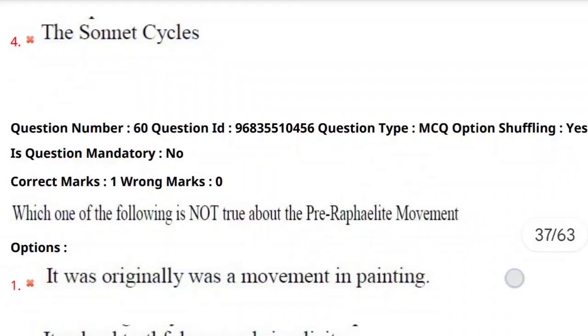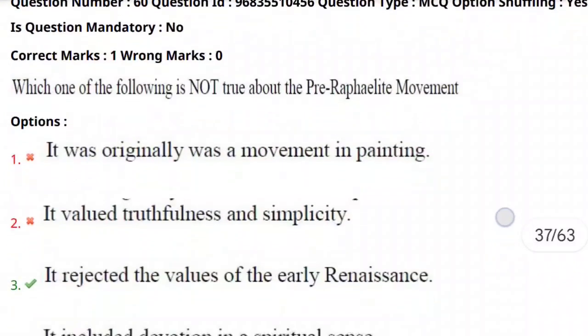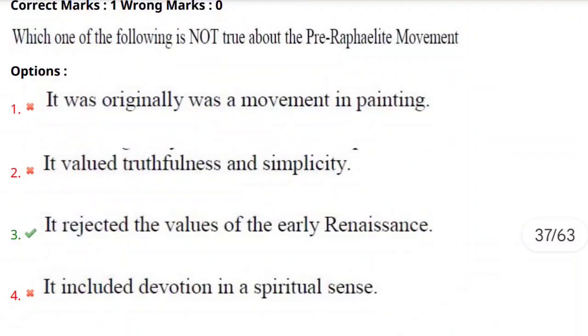Let's move towards the next question, the 60th question. Which of the following is not true about the pre-Raphaelite movement? The Pre-Raphaelite Brotherhood was a group of painters, poets, and critics, and this group was formed in the 19th century.